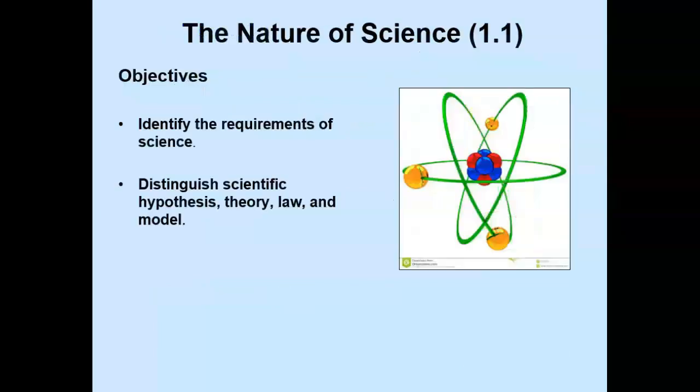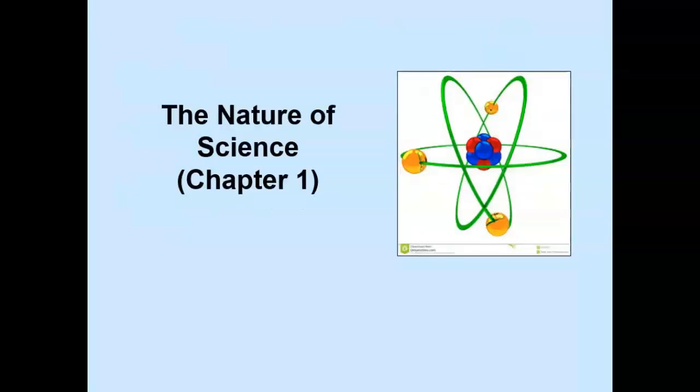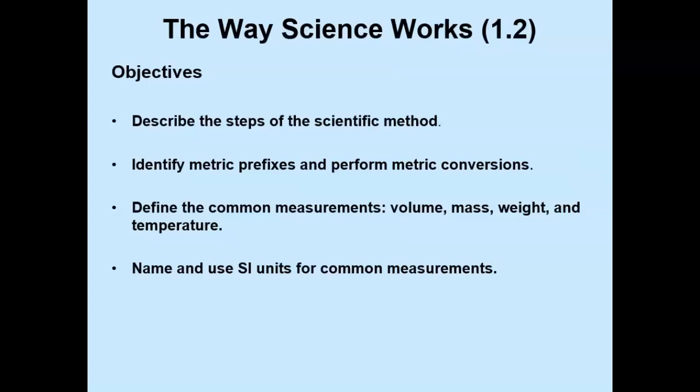In section 1.1, we had two objectives: to identify the requirements of science and to distinguish scientific hypothesis, theory, law, and model. Today we're going to continue our study of the nature of science. We're on chapter 1, section 2, which is the study of the way that science works. Our objectives are to describe the steps of the scientific method, to identify metric prefixes, and to perform metric conversions.